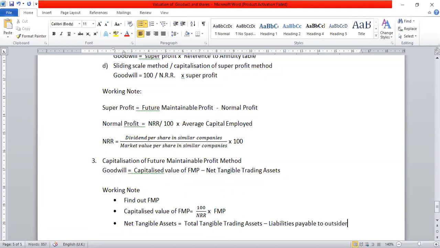When we are going to solve it, आपको जल्दी समझ में आएगा. Liabilities paid to outsiders. So this will be your capitalization of future maintainable profit method. These are some of the examples of how to calculate goodwill. There are mainly three methods we have already seen.